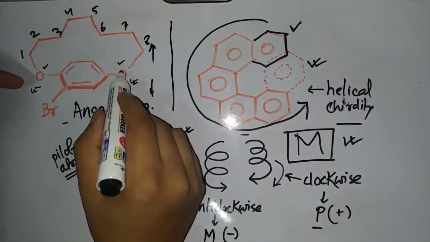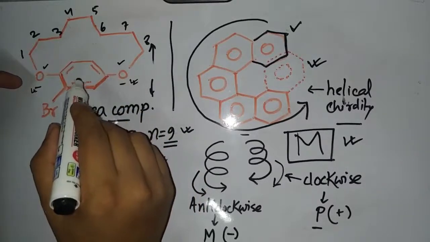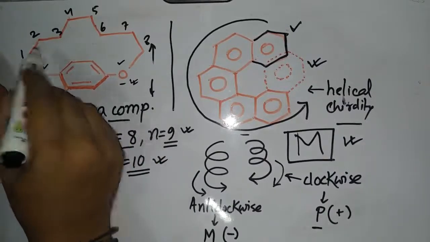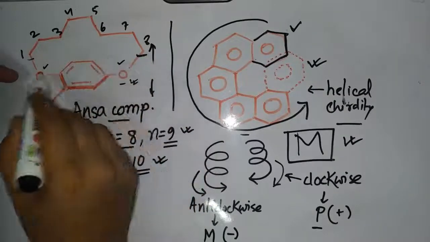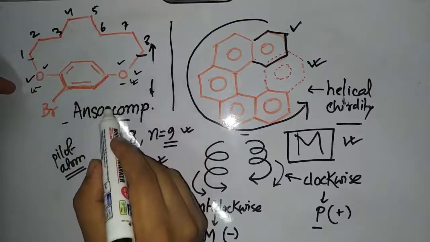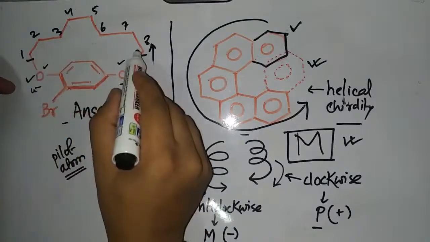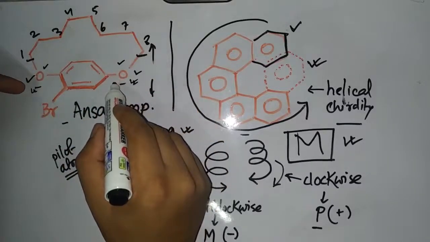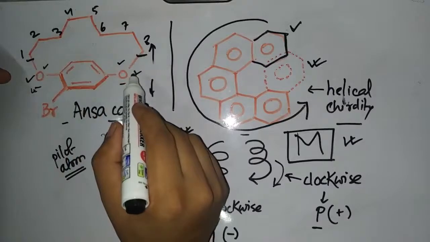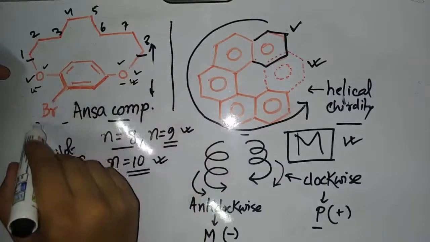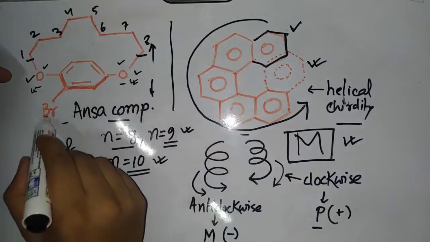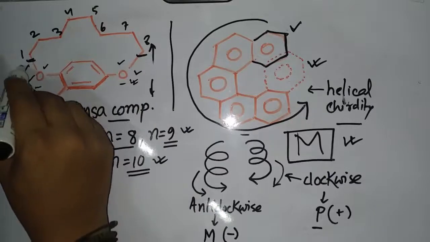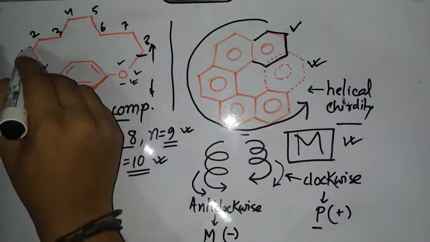The pilot atom should not be in this plane, but it should be attached to one atom of this plane. Here you can see this CH2 and this CH2, these two CH2 are attached with this oxygen and this oxygen respectively, and hence these two CH2 are not in the plane of this benzene ring, but each is attached to an atom in the same plane. So these two can be a pilot atom. But guys, we have to see the priority. In this case, the bromine is the highest priority element, and hence it is closer to this CH2. So we have to take this CH2 as the pilot atom. This is the pilot atom for us.